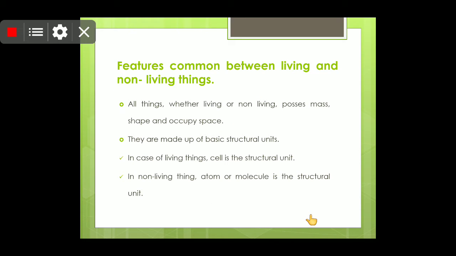So children, what are the features which are common in living and non-living things? These are, children, all things, whether living or non-living, possess mass, shape, and occupy space. They are made up of basic structural units. In case of living things, the cell is the structural unit. In non-living things, the atom is the structural unit. So both non-living and living things occupy space and have some mass. Also, the basic unit of a living organism is the cell, and for non-living things it is the atom.